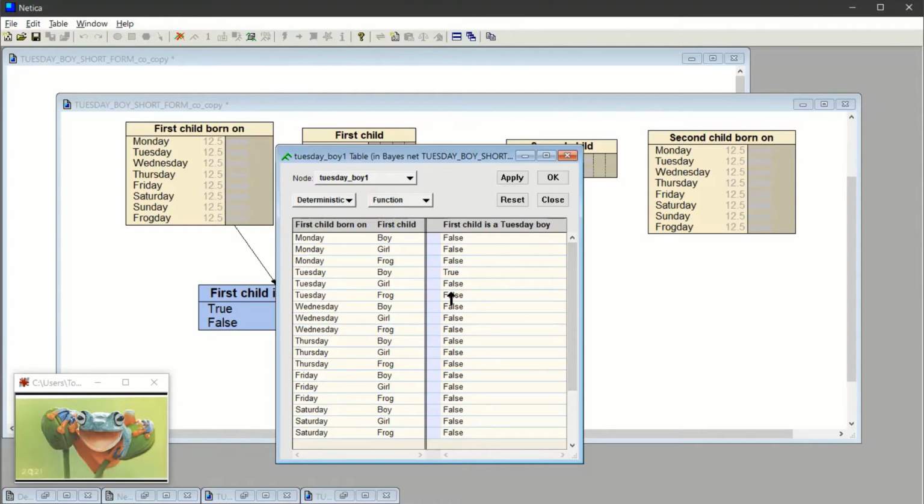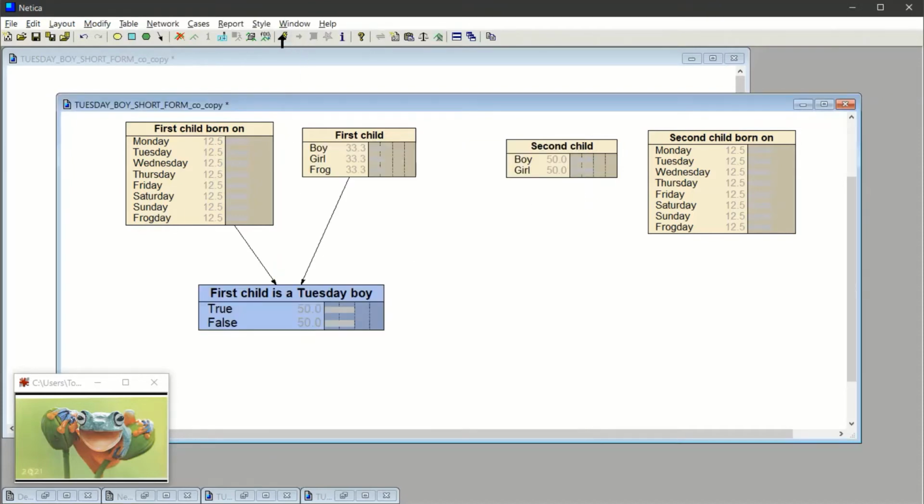Tuesday girl, well, no, then that can't be a Tuesday boy. A Tuesday frog, well, that's not a Tuesday boy. Wednesday boy, Wednesday girl, Wednesday frog, that's also false. So the only time it's ever true is when the child is born on Tuesday and is indeed a boy. Then it's true that the first child is indeed a Tuesday boy. So it just counts all the possibilities for me. And now I apply and I close. And now I simply, it says compile net, so it's a way of just computing things. And there we have it.